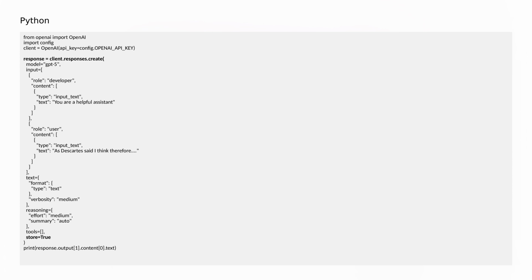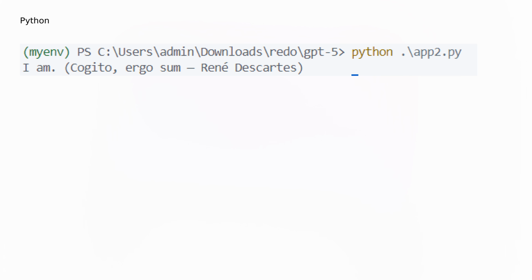Here's the code using the responses API. The call is now to client.responses.create. If we set store equal to true, then the API keeps a record of the history, so we don't have to keep feeding it the previous conversations like we used to do in chat completions. Here's the response we get from the responses API, which for this simple example is very similar to the chat completions.